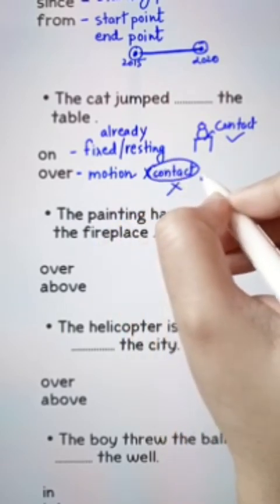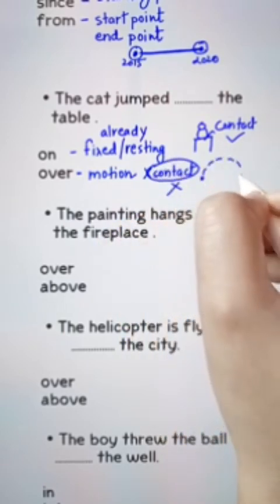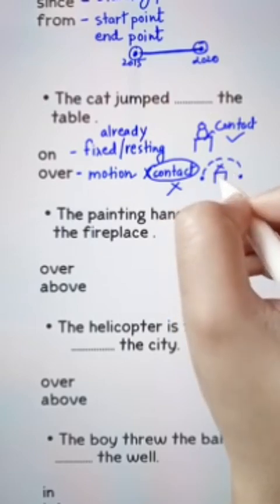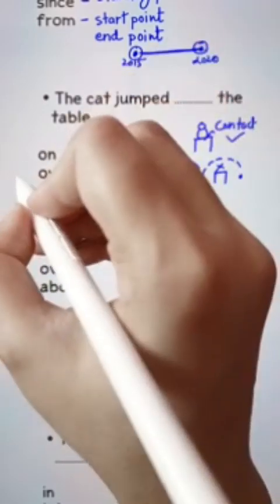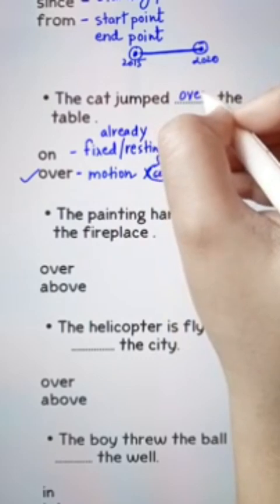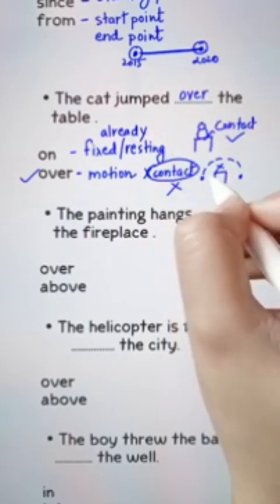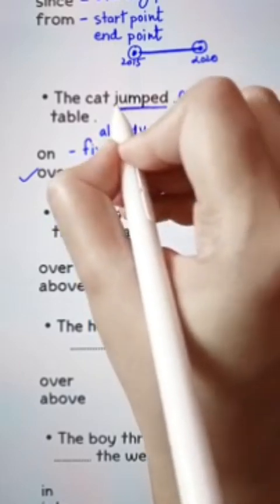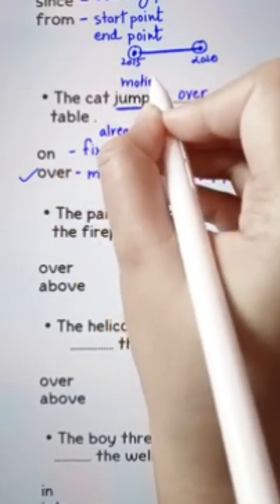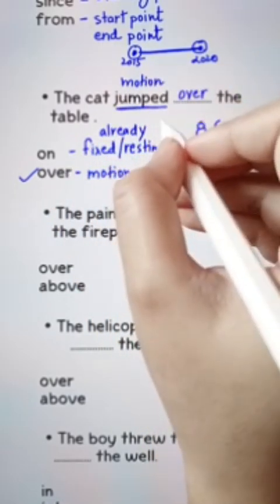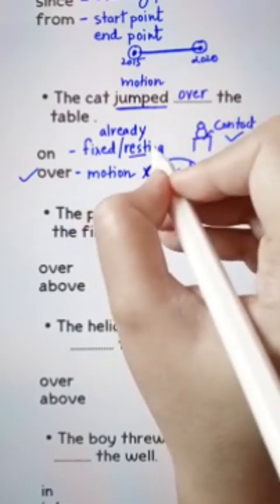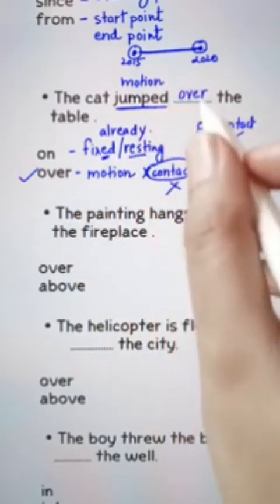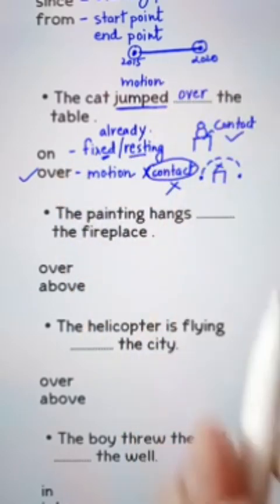Suppose this is the cat and it jumps from one point to another point without touching the surface area of the table. So, the cat jumped over the table. It almost covers the surface area of the table without touching it. Now, the cat jumped is a motion. So, remember this: over talks about motion and on for resting position.